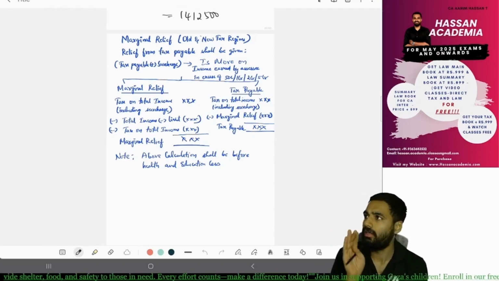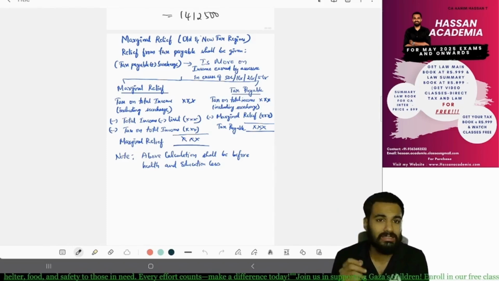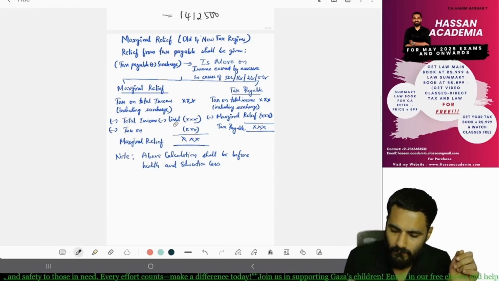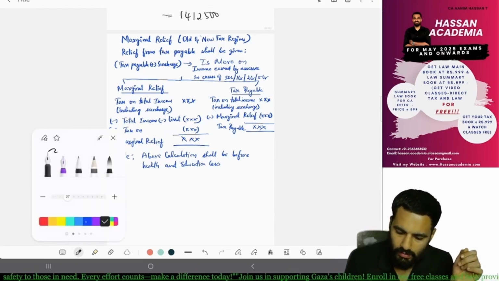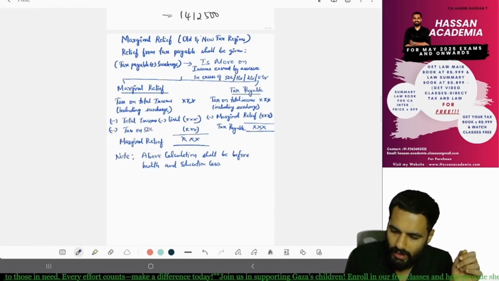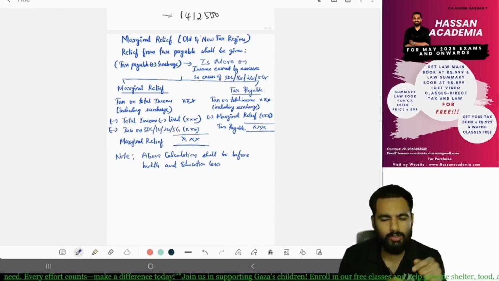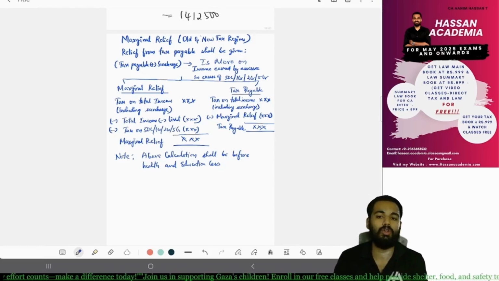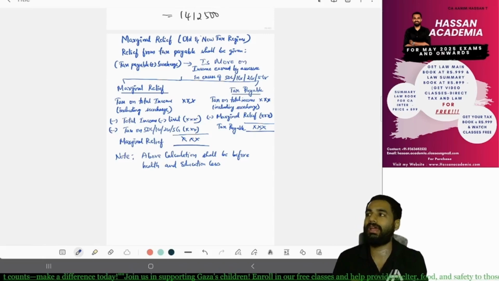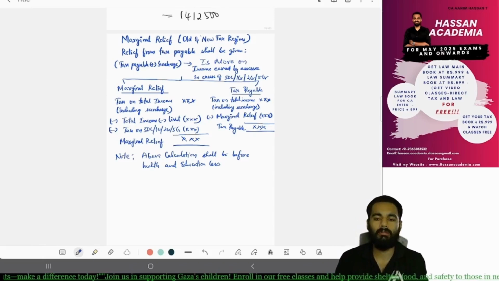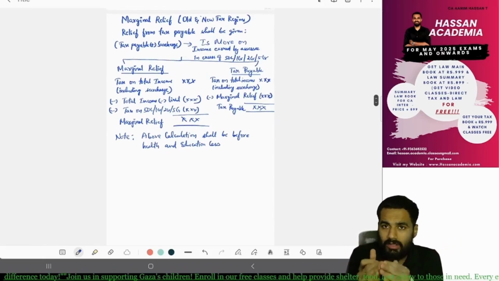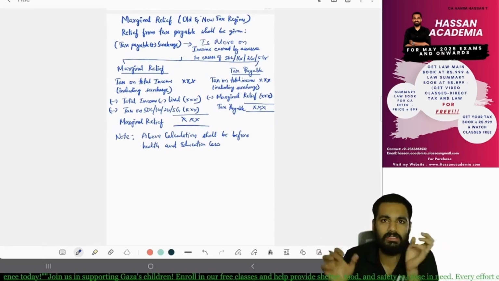What is the marginal relief calculation? Tax on total income, including surcharge, minus total income minus limit, where the limit is 50 lakhs or 1 crore or 2 crore or 5 crore. Tax on whatever is the limit. Tax on limit. Yes or no? Yes. And the difference is the marginal relief. Then you have to calculate tax payable: tax on total income minus marginal relief. Sir, yes or no? Yes. Only after calculating all this do you calculate health and education cess.